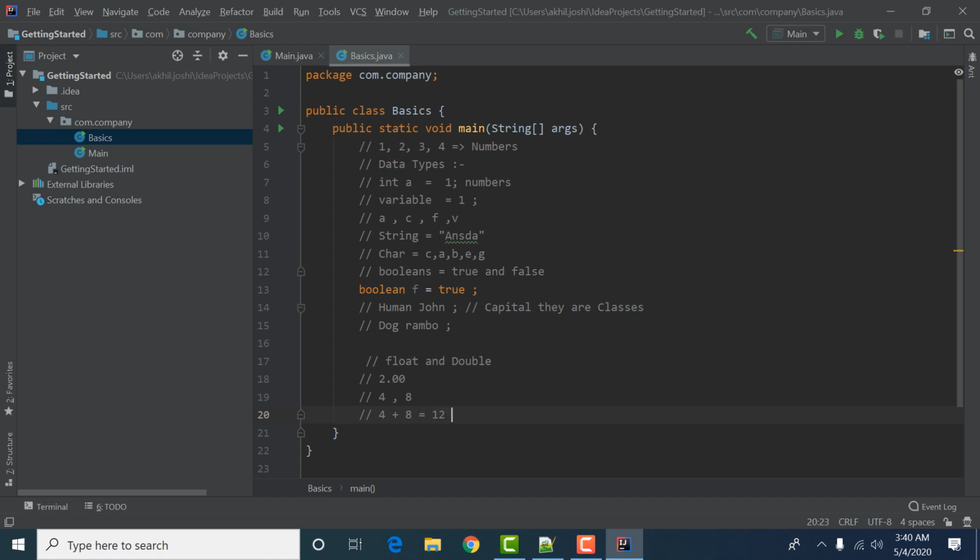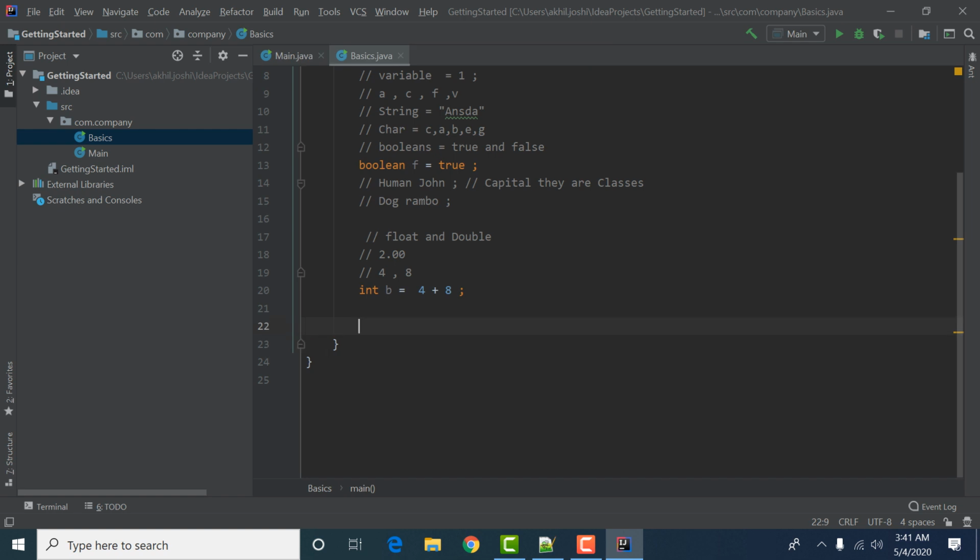Where will we store this value? If later on I want to access this value, I don't have any reference to it because I didn't save it anywhere. That's why we are declaring a variable b, which can hold this value 12 for us, so that later on we can easily access it.